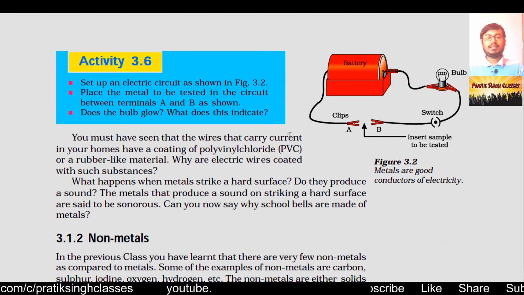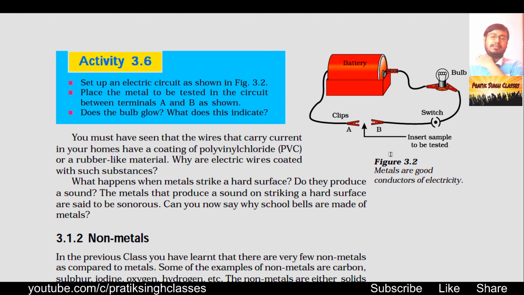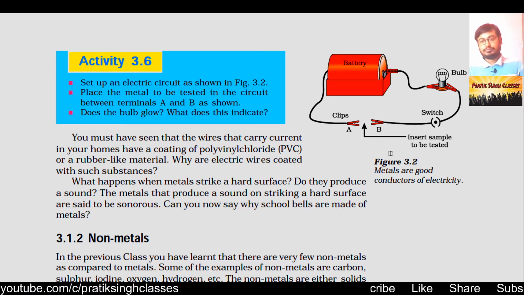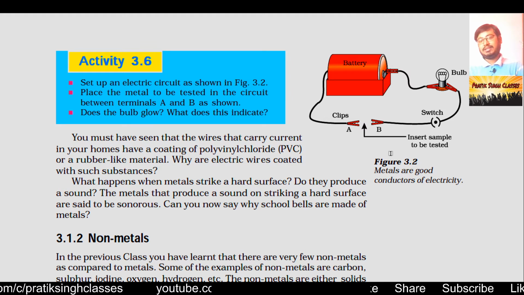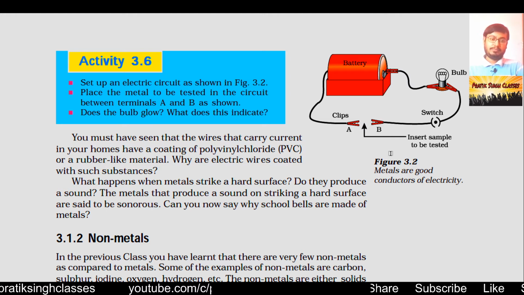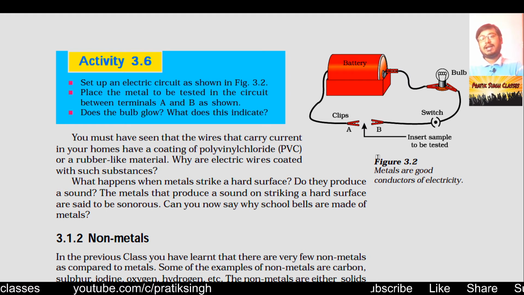To do activity 3.6, the things we need are a battery, 5 clips, a bulb, a switch and connecting wires. Take small strips of different metals like iron, copper, nickel, and also PVC, like plastic, and rubber, and fix those things one by one at the position between A and B.